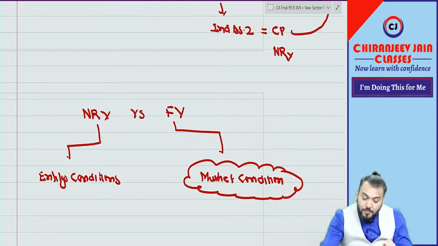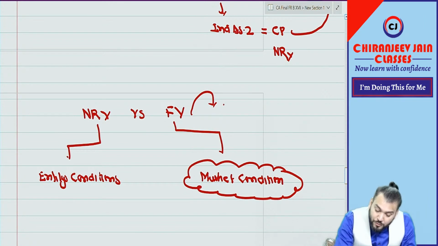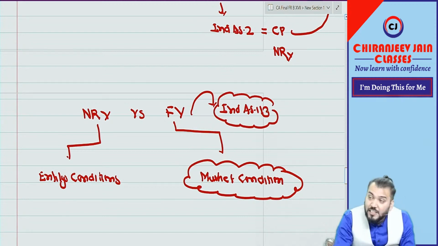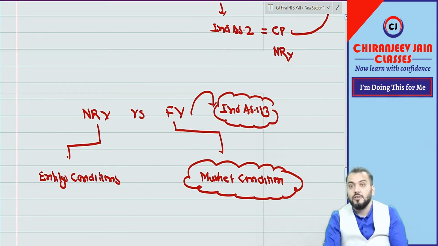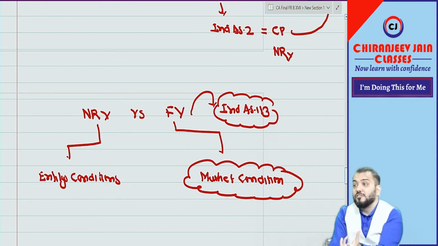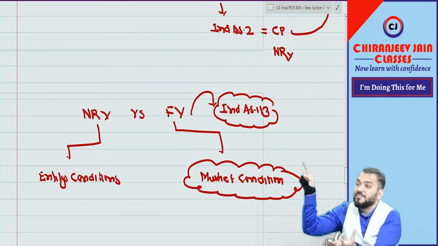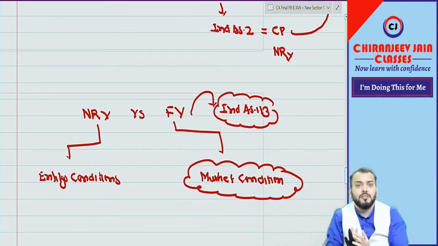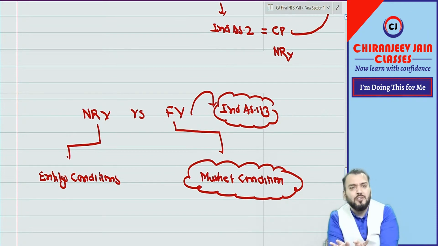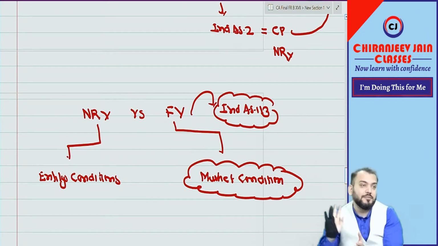For the measurement of fair value, we have a separate Ind AS, Ind AS 113. Ind AS 113 deals with the measurement of fair value. So to measure fair value, we need to go to Ind AS 113. The detailed discussion about fair value will be done under Ind AS 113.